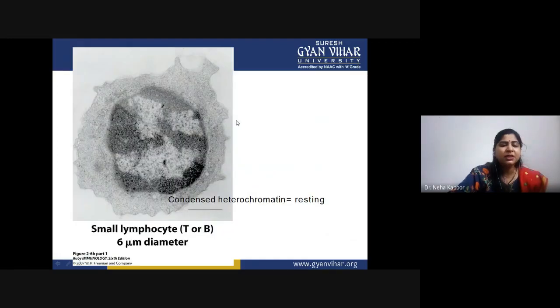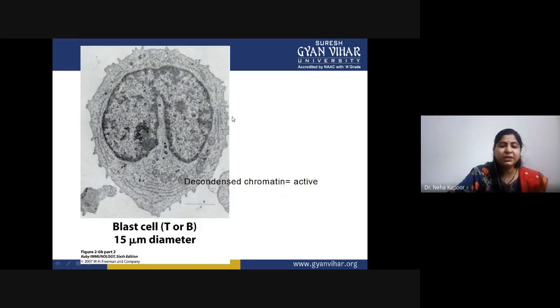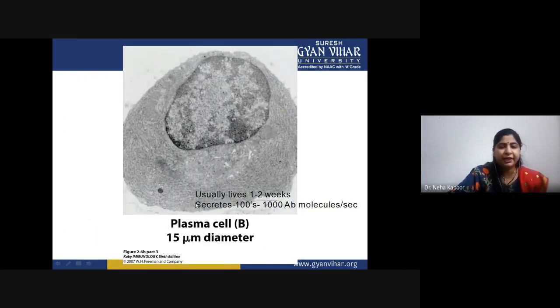This is the condensed heterochromatin. You can see a T or B lymphocyte in the resting stage. At that time, the diameter is 6 micrometers. But once they get activated, this complete heterochromatin will get decondensed and the cytoplasmic ring would be enlarged. In that case, the diameter will increase to 15 micrometers.